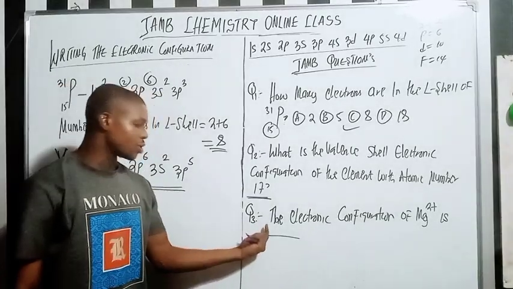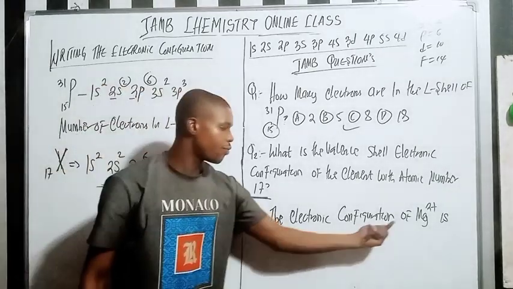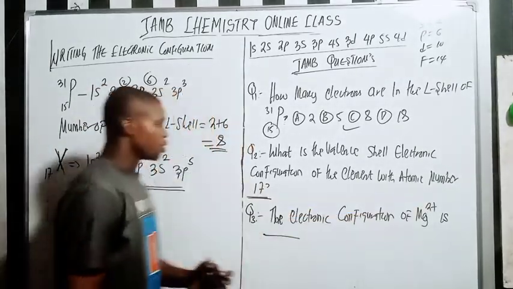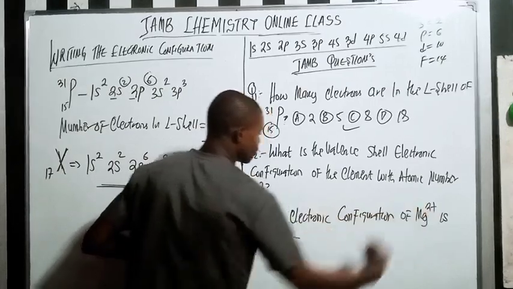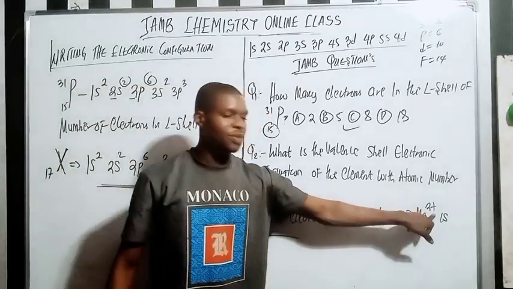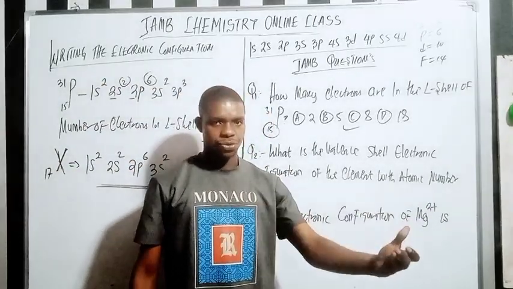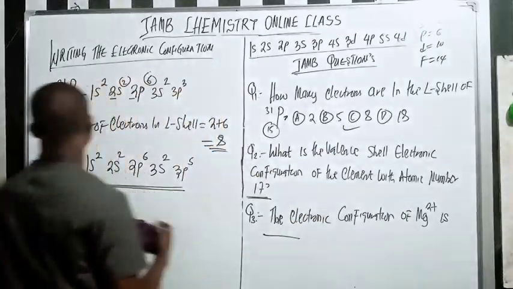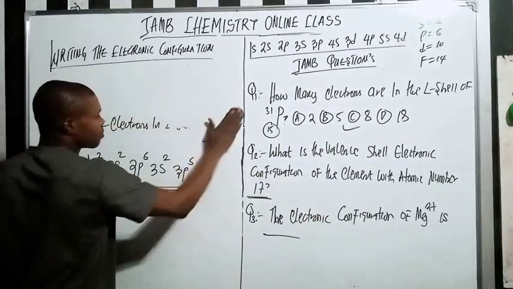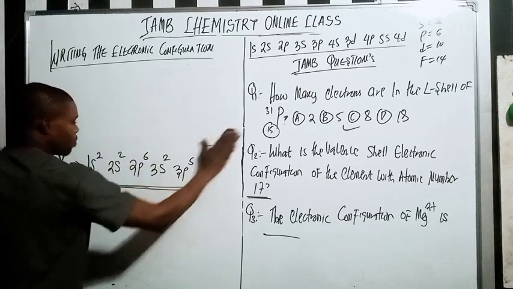Now let's look at the third one. It says the electronic configuration of magnesium 2 plus. So this is an ion. When I say 2 plus, it means that it has lost 2 electrons. Do you understand? It has lost 2 electrons. So let me write this out here.